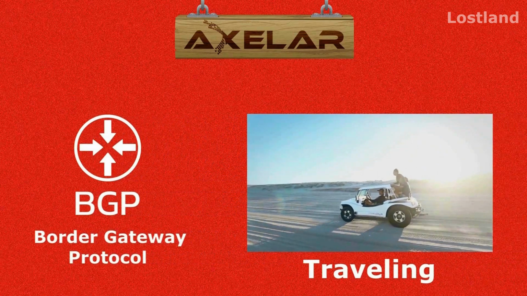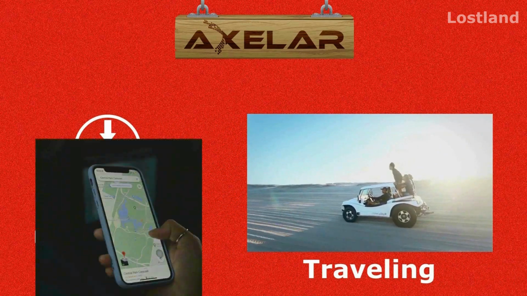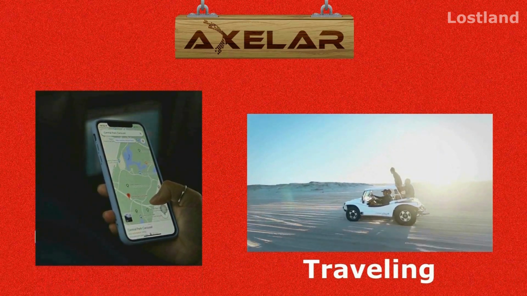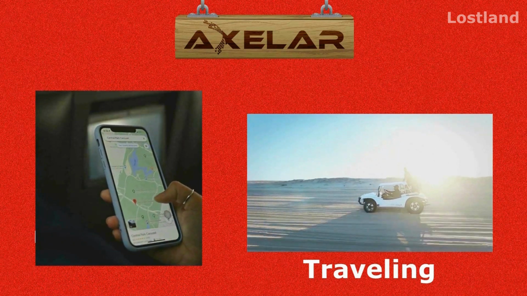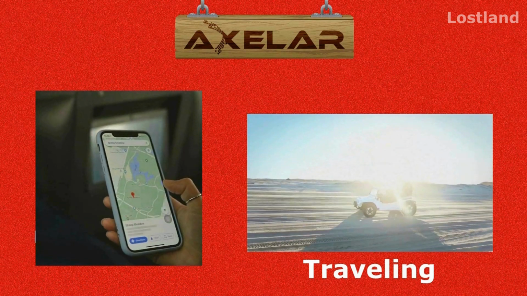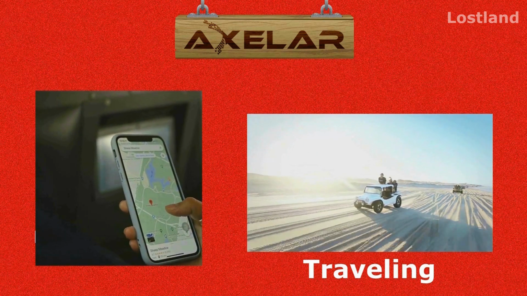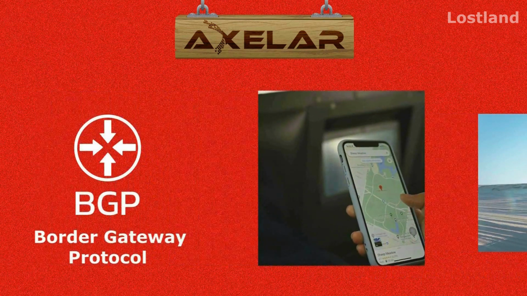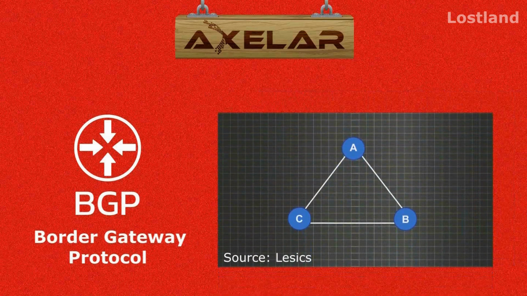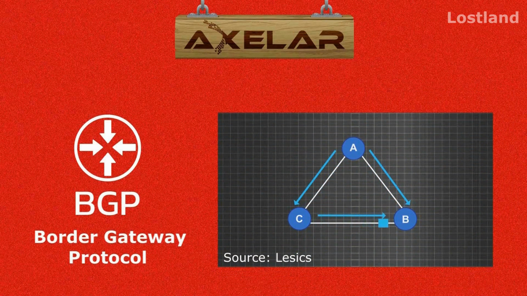It's the protocol that makes the Internet work. If you compare it with traveling, BGP can be likened to the GPS. When you're traveling, you can use GPS to navigate the way to your destination, right? That is the same as BGP. It navigates or determines the path of routing information to another network router.